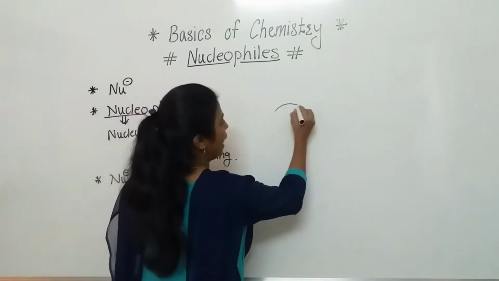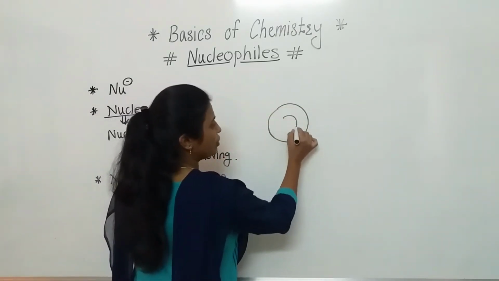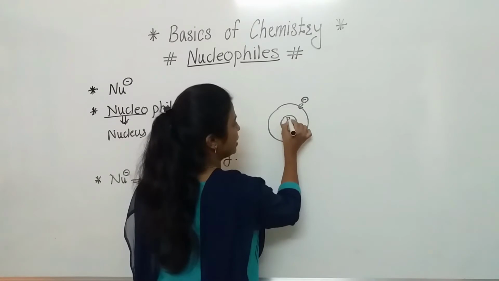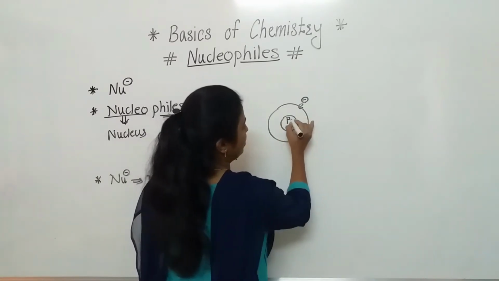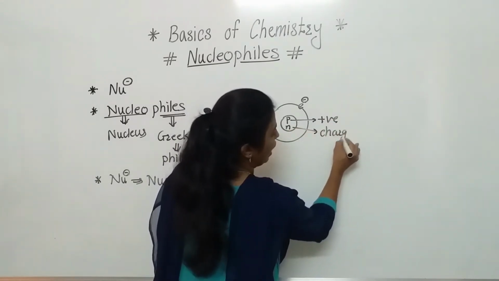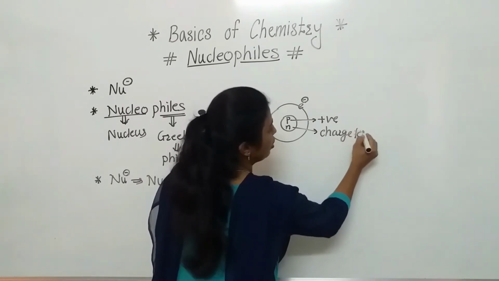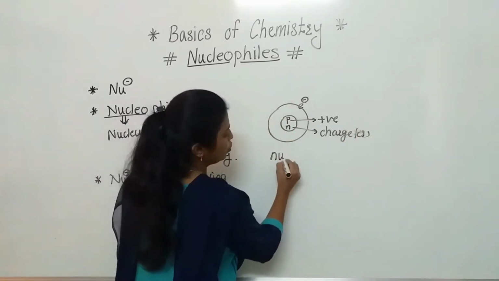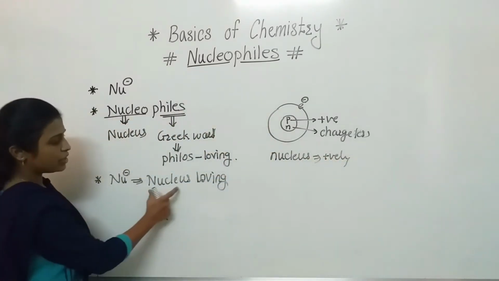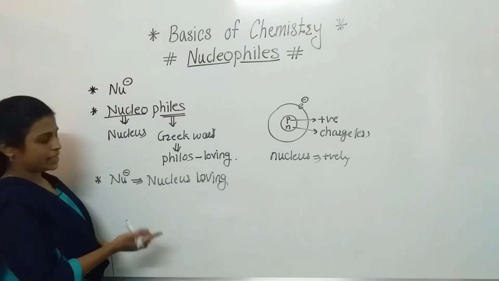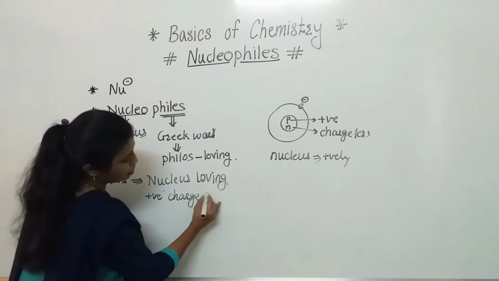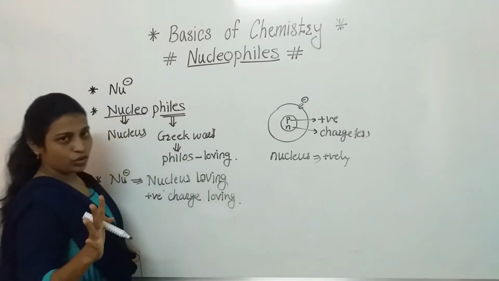How? Listen carefully. As we know, at the center of the atom, nucleus is there. Electrons are revolving around the nucleus, and at the center, protons and neutrons are there. Here, protons are positively charged. Neutrons are chargeless, or they are neutral. Means here we can say that nucleus is positively charged. Clear to everyone? And here what we have written, nucleus loving. Means another way we can say that nucleophiles are positive charge loving.